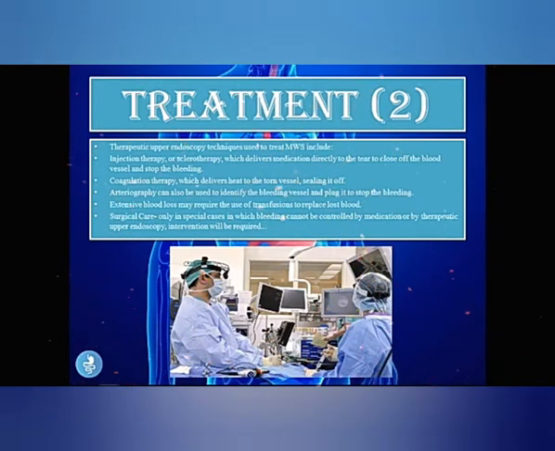We could perform an arteriography, which can also be used to identify the bleeding vessel and plug it to stop the bleeding. Extensive blood loss may require the use of a transfusion to replace the lost blood, and surgical care is only required in special cases in which bleeding cannot be controlled by medication or by therapeutic upper endoscopy intervention.